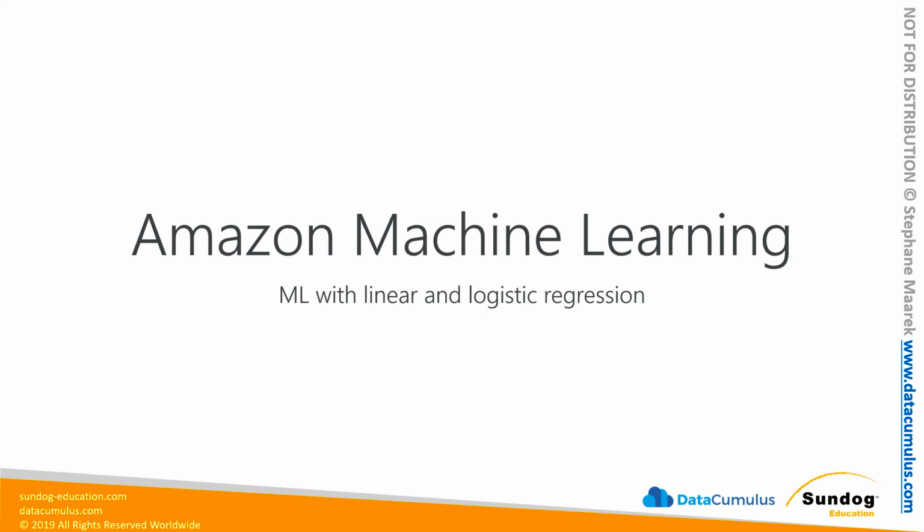Let's dive into Amazon's machine learning service next. Honestly, there are some more modern and better services in AWS for machine learning these days. This is one of the first ones, and it's somewhat limited. It can only do linear and logistic regression, and we'll talk about what that is shortly. For now, though, the exam does expect you to know what Amazon's ML service does, even if it's not the most popular choice these days. So let's dive into it.